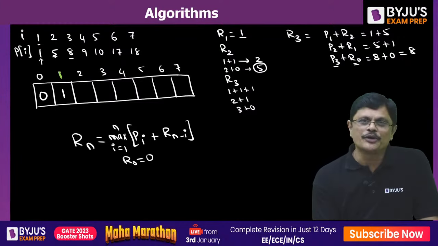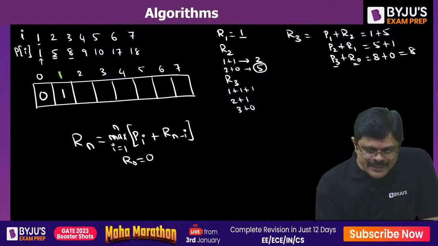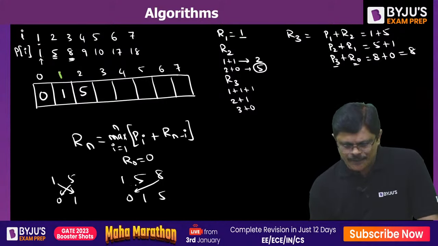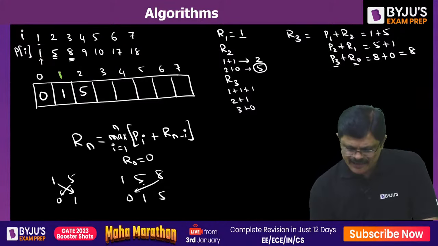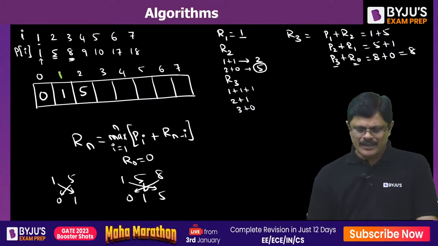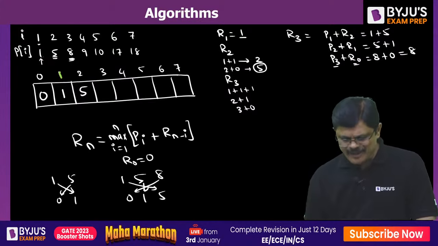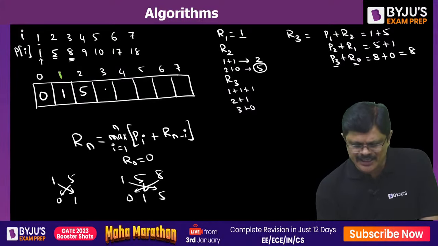And for R2, what you are going to do is 5 plus 0 and 1 plus 1. See this crisscross. Here we have 1 5 and the cost values 5 0 and 1 1. 5 plus 0 and 1 plus 1. Which one is highest? 5 is highest. Put that particular value. Now at R3, here it is 1 5 8 values and here 0 1 5 values. Just do this: 8 0, 5 1 and 1 5. Which one is larger? 8 plus 0 is larger. That you are going to get.